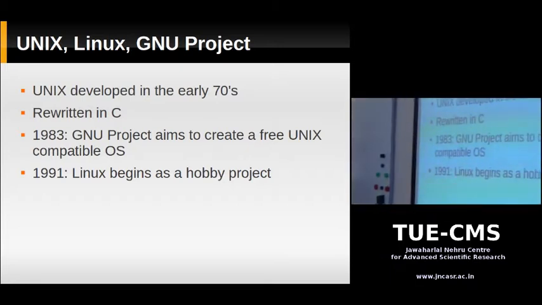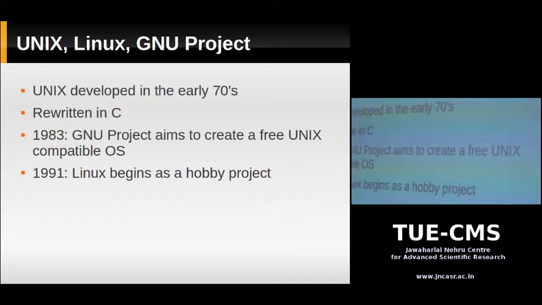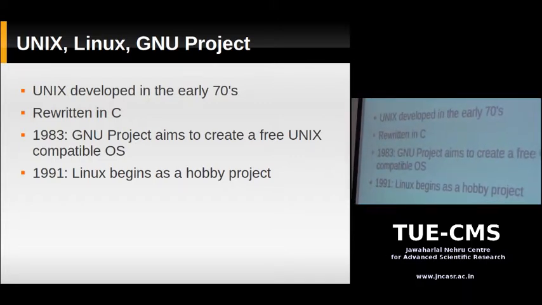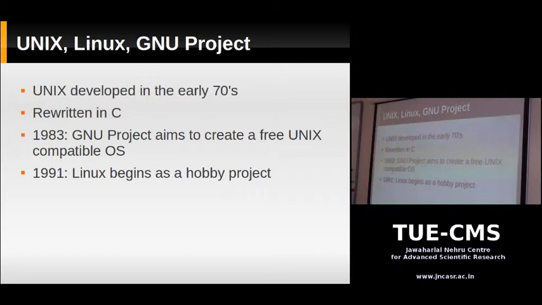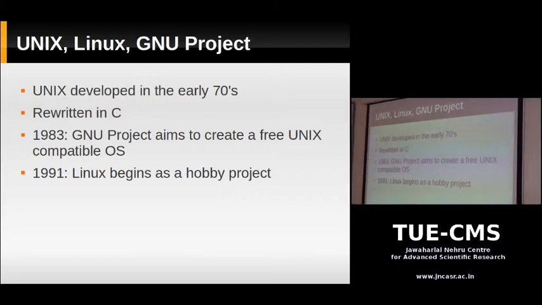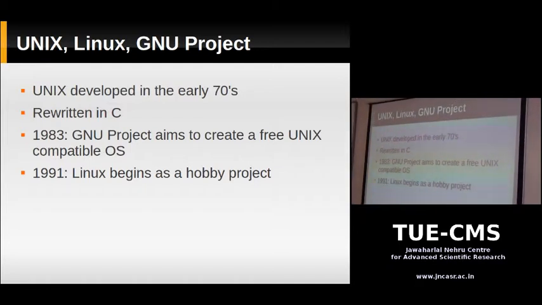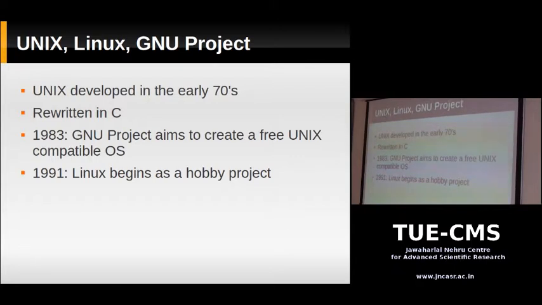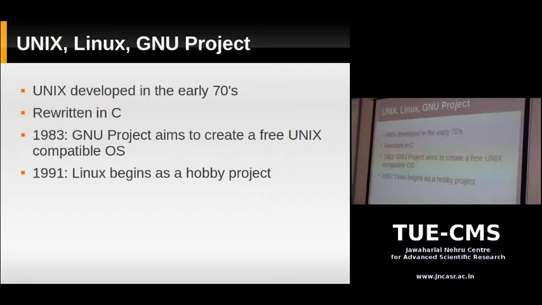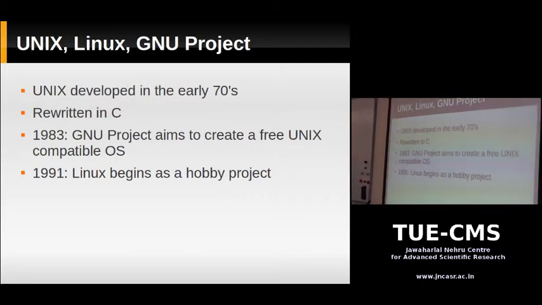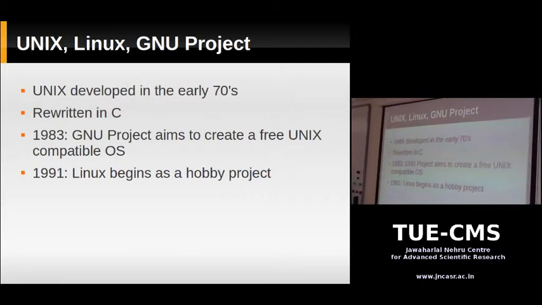Now coming to Linux. In 1983, Richard Stallman of the Free Software Foundation started a project called GNU. It was a project where he wanted to create a new operating system which behaved like Unix. A Unix compatible operating system, but it was going to be free. And by free we don't mean free in cost. What free software means is this software is governed by a special license. So normally you buy software like Windows or MATLAB. What is the license? You pay money, you get the software, and you're not allowed to redistribute that software to anybody. And you don't get the source code.